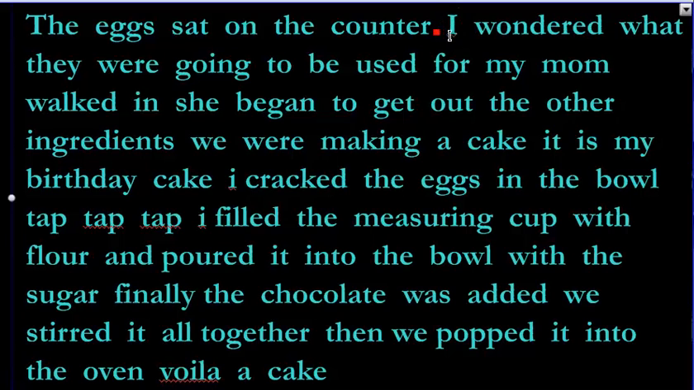Capitalize the next part. I wondered what they were going to be used for, my mom. No. How about this? I wondered what they were going to be used for. Yeah, that sounds better.